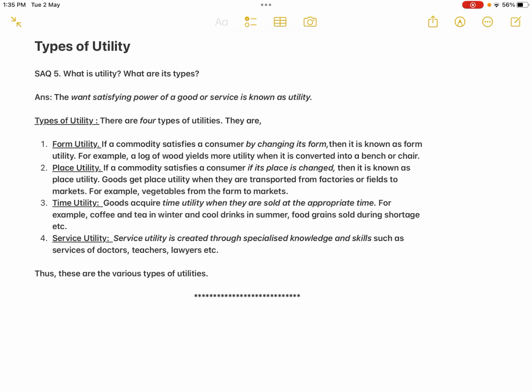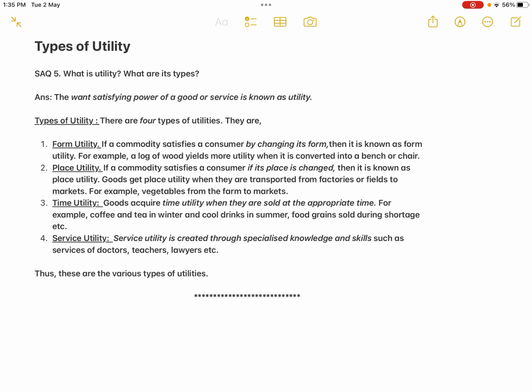Or if the commodity is in a place of shortage compared to a place of abundance, then that commodity is getting more utility. If the commodity is transported from one place to another, the same commodity becomes more useful. That is what is known as place utility. So if a commodity satisfies a consumer when its place is changed, then it is known as place utility. Goods get place utility when they are transported from factories or fields to markets, for example, vegetables from the farm to the markets.